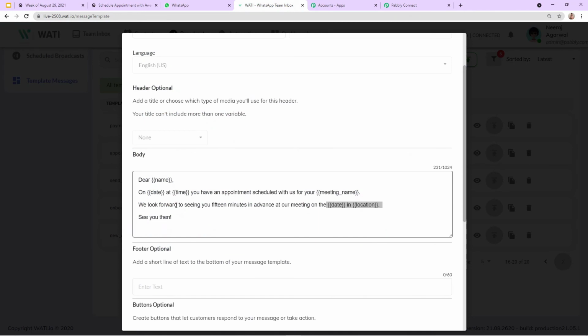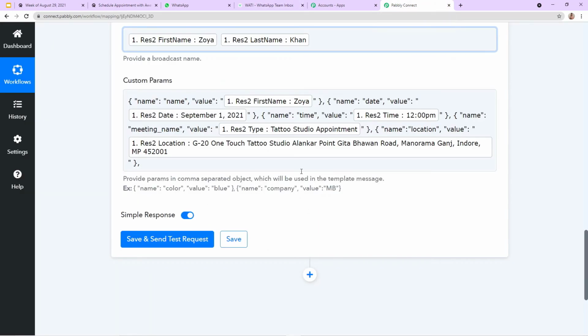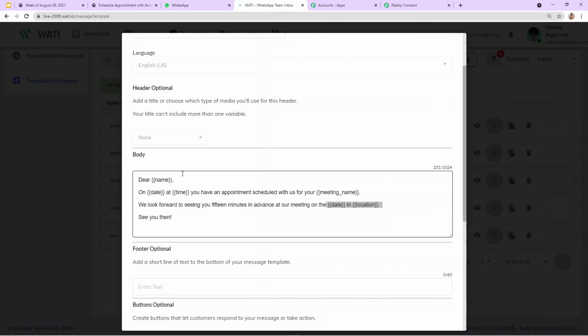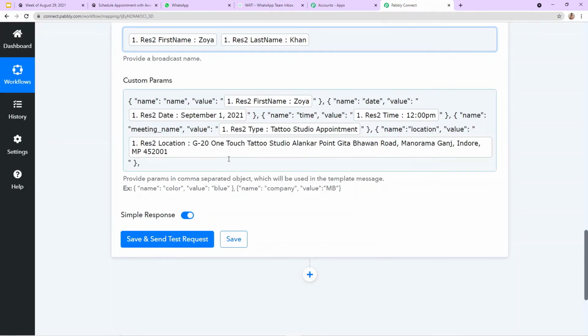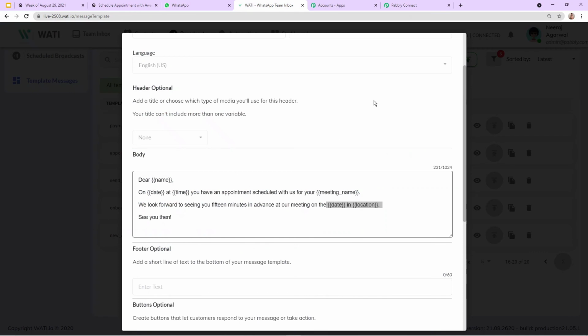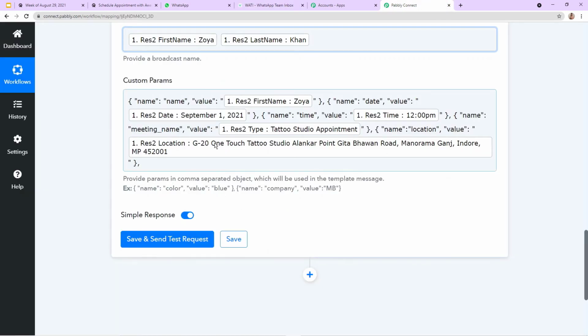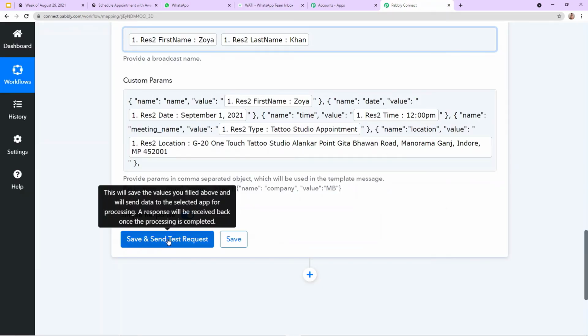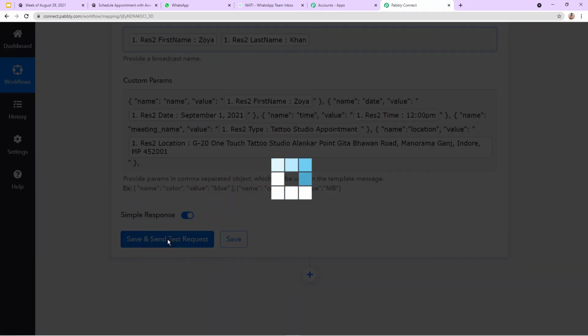Here I would like to tell you that custom parameters work according to your template. The custom parameters that you have provided in the template, you need to mention the same. For example, if you had provided one more custom parameter, such as email or the website link or anything else, you need to mention it here also. So according to my template, all my custom parameters are ready. Now I'm going to click on save and send test request.